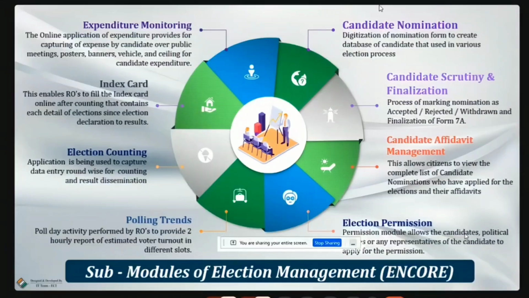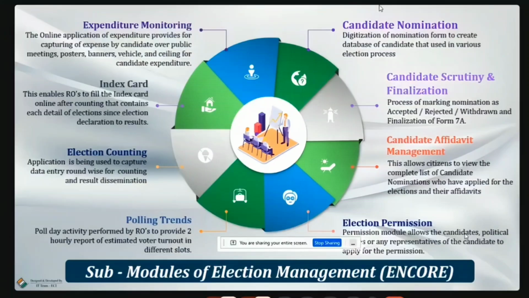Whatever nominations we have received, we will be digitizing. Inside the nominations we have so many aspects, like we have to fill in the name of the candidate, age, and some demographic details. If he has a criminal antecedent, a person with criminal cases, he has to upload the criminal antecedent details. Then he has to upload the affidavit details. So everything comes under these nominations, and we will see those things in the live demo of the portal.